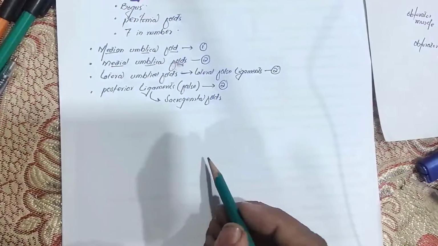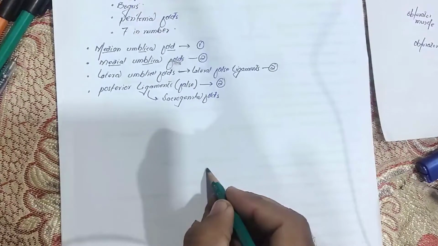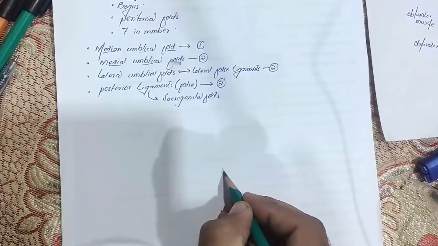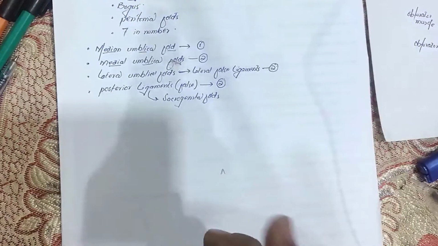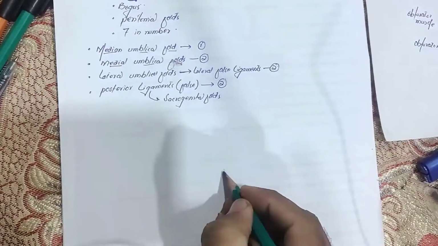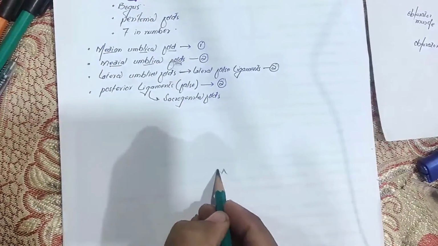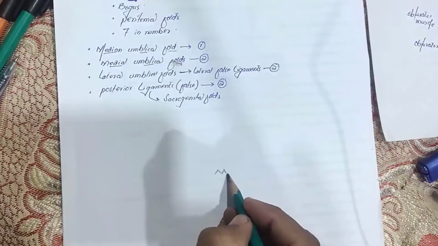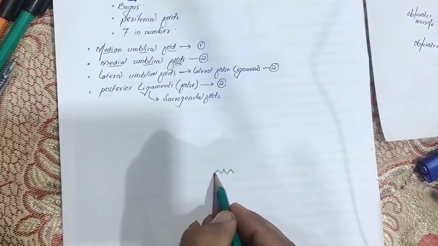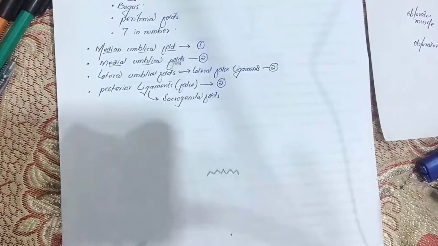Friends, you know the peritoneum, about the peritoneum, so look carefully. There is a fold of peritoneum which is medially, which is totally median. For what? This is for the median umbilical ligament. So look carefully, this is the median umbilical fold there, and then there is a medial umbilical fold, right? So how many? 2. And then there is a lateral umbilical fold. So how many? 2, right?